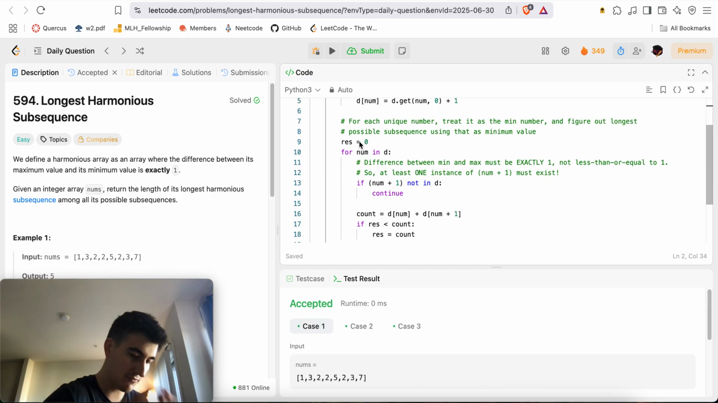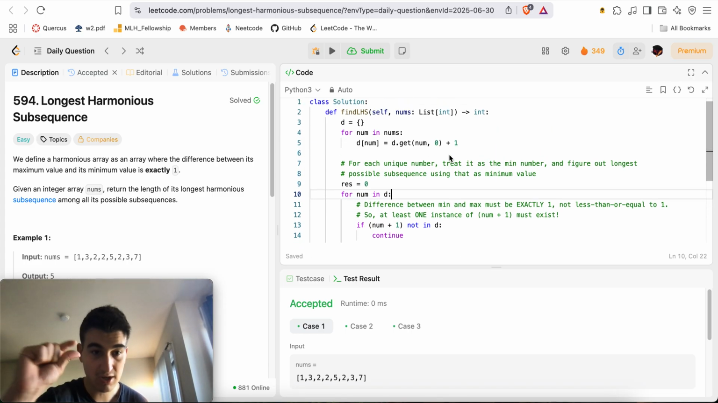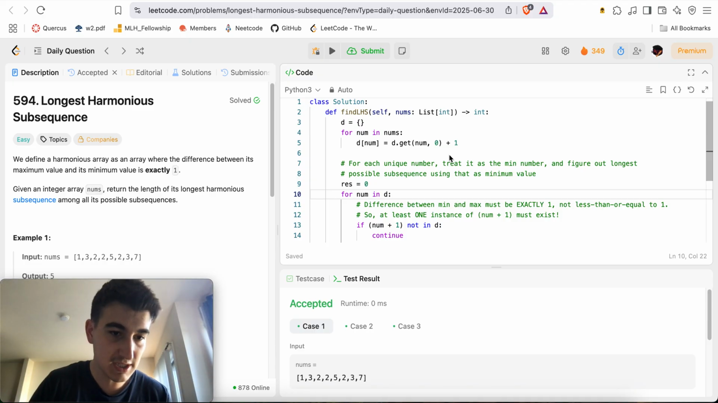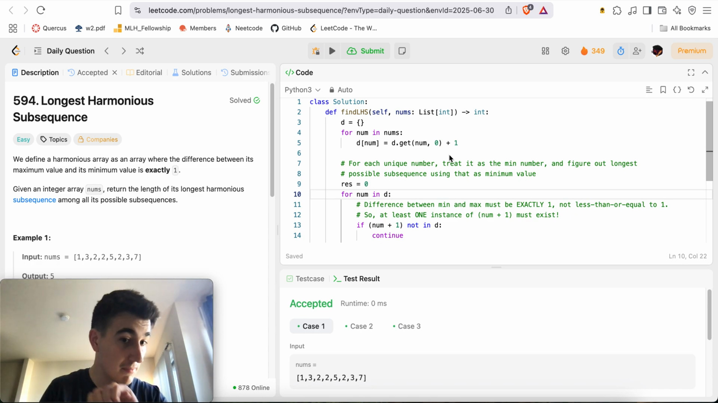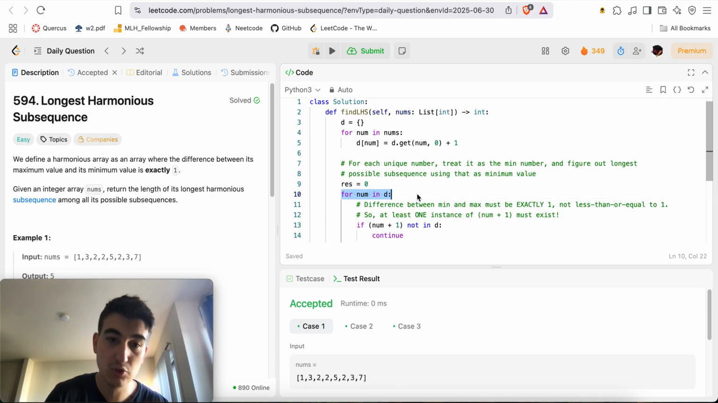Then here's what I'm going to do. For every single unique number in nums, so for each num in our dictionary d, we're going to consider that number as the minimum number of our current subsequence, right? The longest subsequence must have some minimum number, right? So I'm going to try each unique number in nums and do the case where that is the minimum number, because the actual longest subsequence must have a number that is the minimum. So I'm going to try every single unique number inside of nums, the keys of my dictionary d, as the case where it is the minimum number in the subsequence, and see what is the longest subsequence I could get from that.